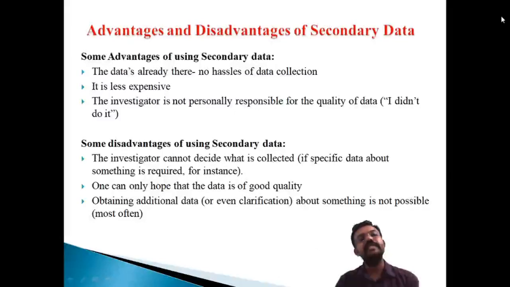Okay, these are some advantages of secondary data. The first one is that the data already exists, the second is that it's less expensive, and the third is that the investigator is not personally responsible for the quality of the data. Okay, and what are the limitations? Here we have the advantages and the limitations. The first limitation is that the investigator cannot decide what is collected.